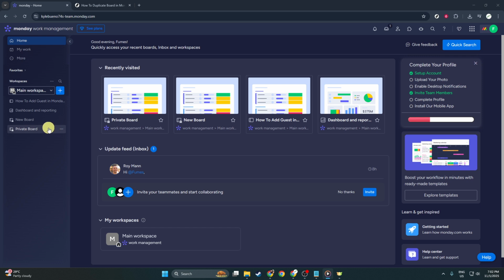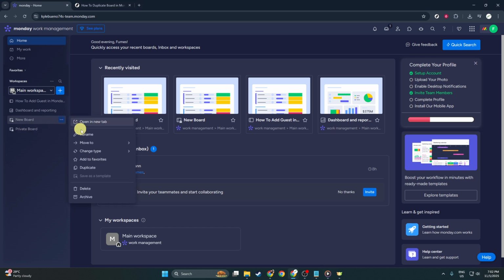Now, locate the board you wish to duplicate. You want to be extra sure of your selection. Get a clear idea of why you're making a copy and what you intend to do with it. This clarity will guide your next steps.